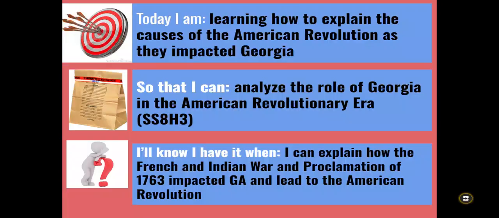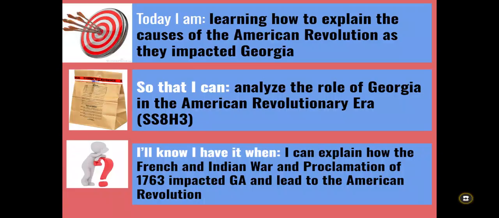All right, so this unit we're going to take a look at the American Revolution, specifically Georgia's role in the American Revolution. But before we look at that, we got to look at what exactly caused the American Revolution in the first place. So your learning targets today: I am learning how to explain the causes of the American Revolution as they impacted Georgia, so that I can analyze the role of Georgia in the American Revolutionary era.